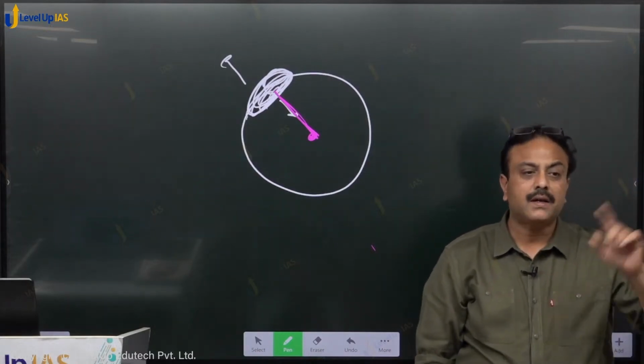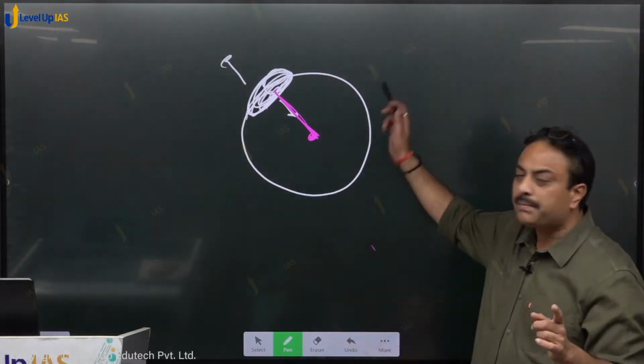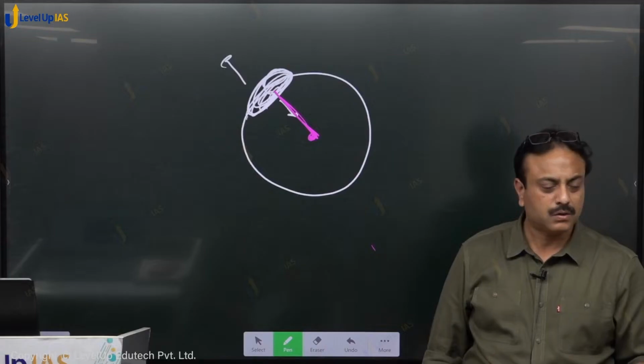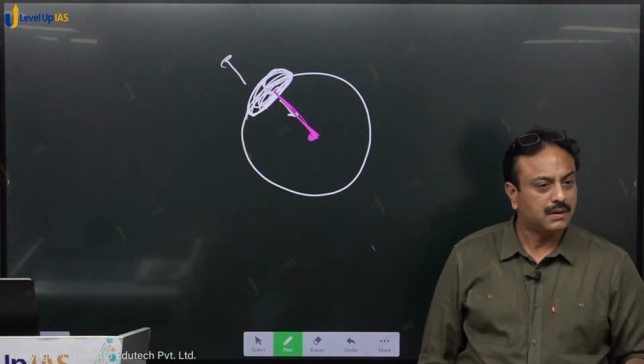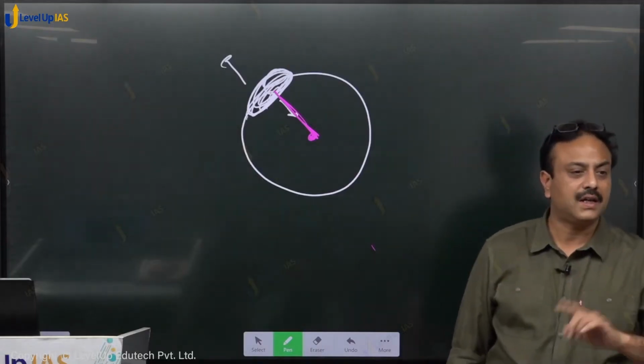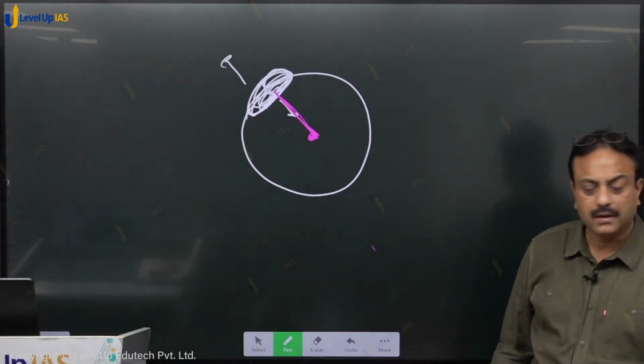Don't relate it with that. Then you would call this also tangential. Don't confuse it with that. That is tangential, this is radial. Clear?